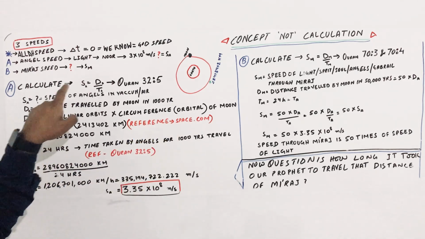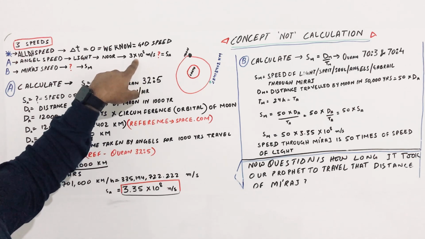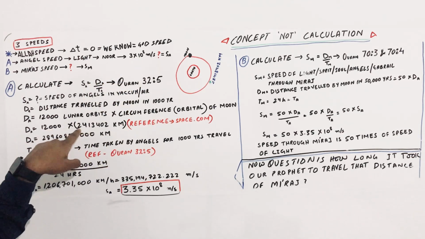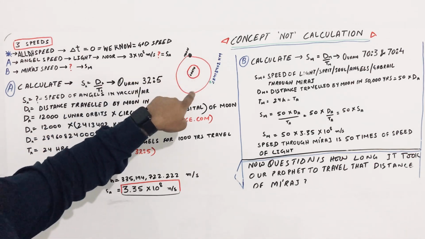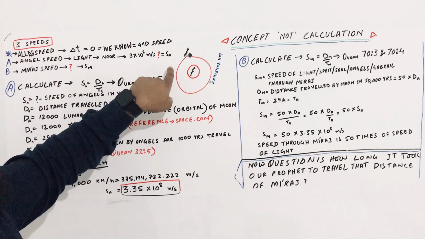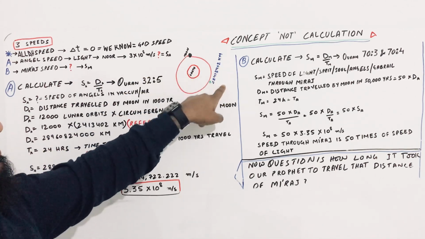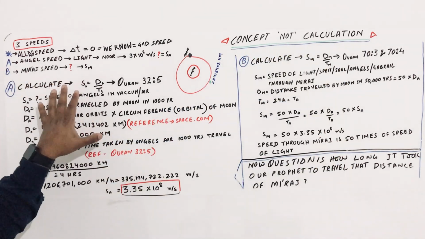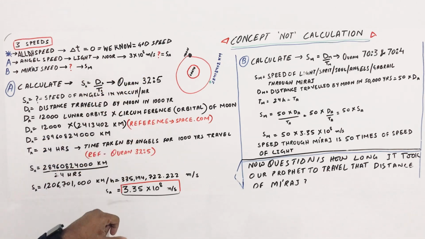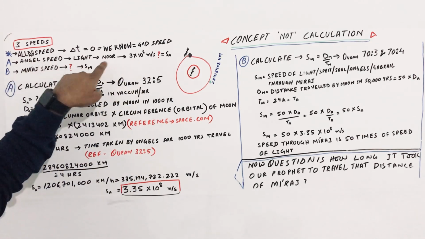You can also do the reverse calculation: if you put the speed as 3 into 10 to the power 8, if you know 100% it is right, then on that reference we can recalculate the circumferential path of the moon. But like I told you, this is the concept, not the calculation. This is what God is telling us about how it works. According to the calculation, this gives you 3 into 10 to the power 8, which we know is the speed of light, and we know that angels are made of light.